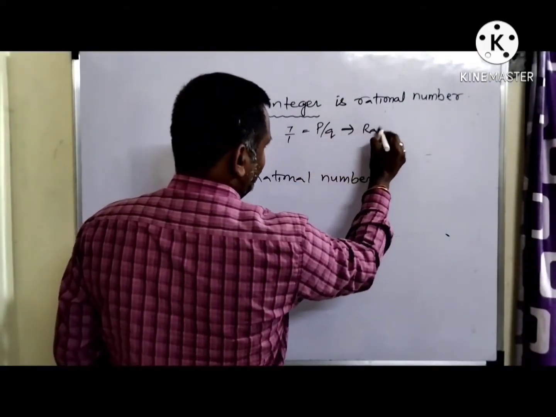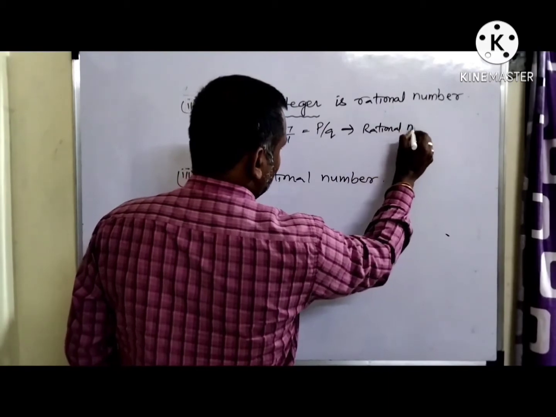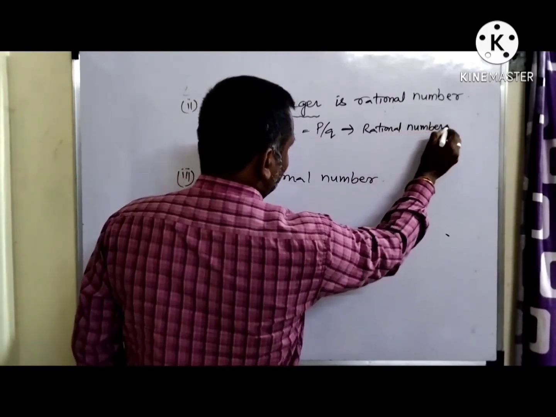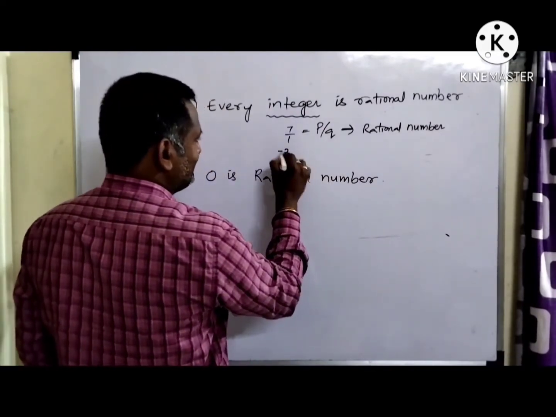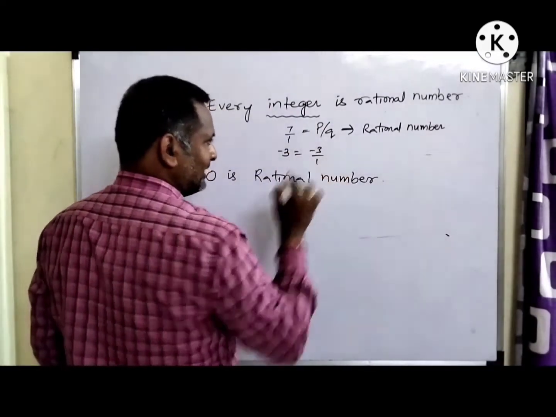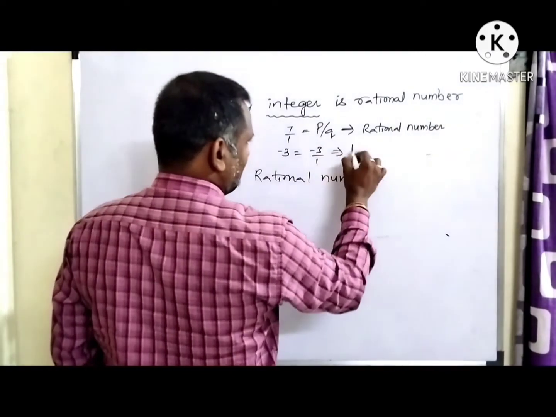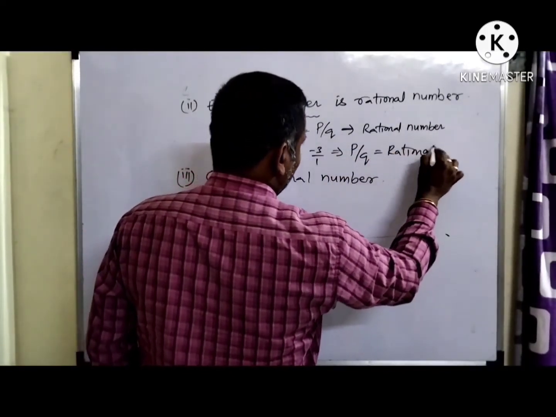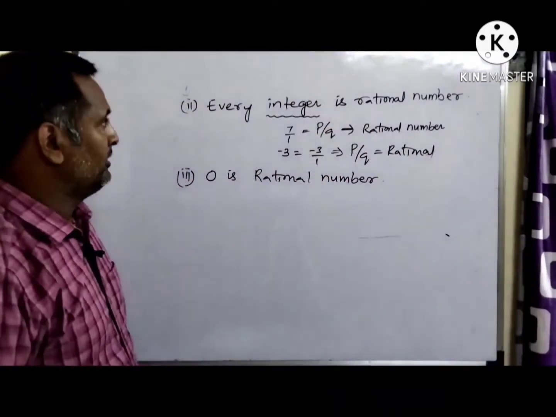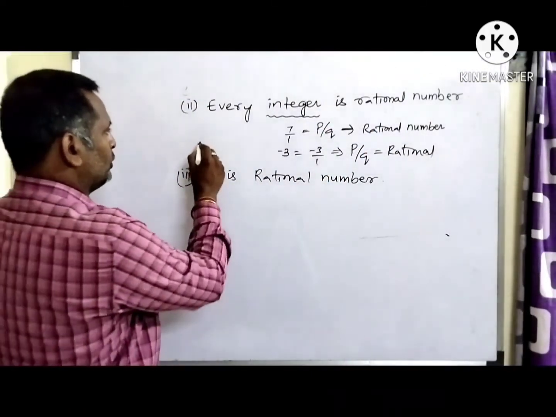Therefore, it is a rational number. So keep on checking by taking more than one example. Now I will take minus 3, which is also minus 3 by 1. Again, this is in the form of p by q, which is nothing but rational. So this is a true statement. So what should be your answer? True.